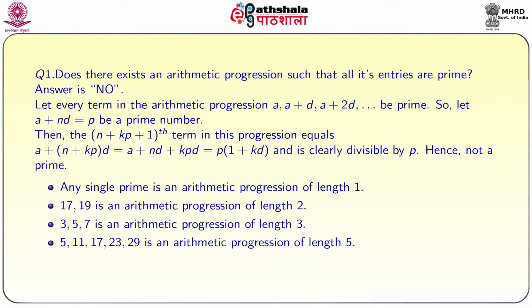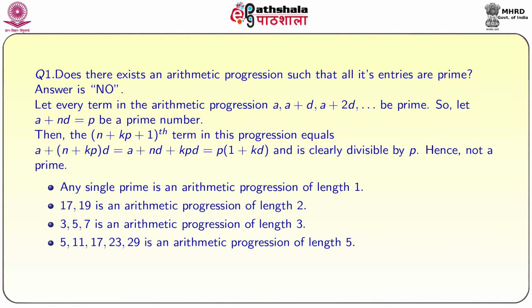In particular, if you let a plus nd be equal to p, a prime number, then consider the n plus kp plus 1th term of this progression, which equals a plus (n plus kp) times d, which is equal to a plus nd plus kpd, which is equal to p times (1 plus kd). That means this term of the progression is divisible by p. So, this is not a prime. So, it is not possible to have an arithmetic progression such that every term is prime.